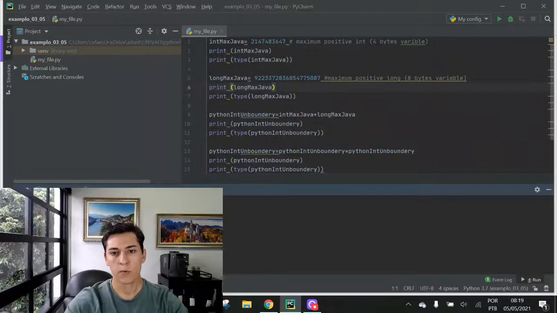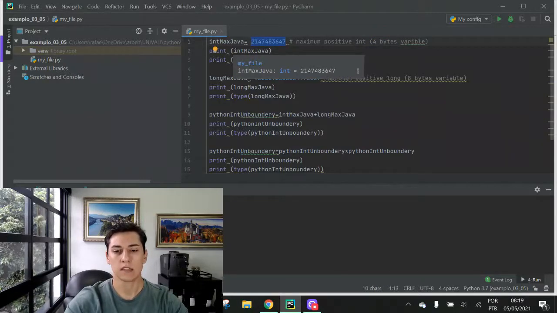When programming with Python, one of its great advantages is that we can represent numbers without having to worry about the limitations of data types. When it comes to other programming languages, such as Java, there are some kinds of limitations. For instance, the int data type. In Java, there is a limit of 4 bytes representation. It means that this is the maximum positive value we can represent with the int data type.